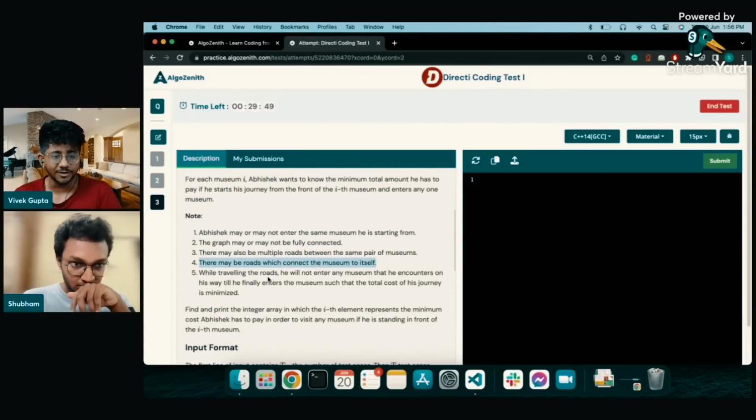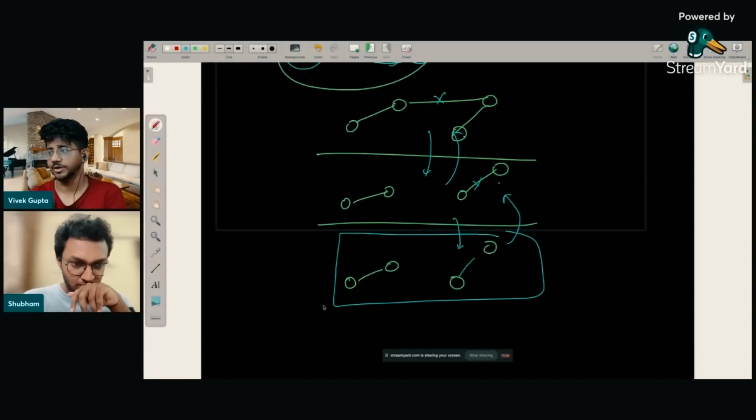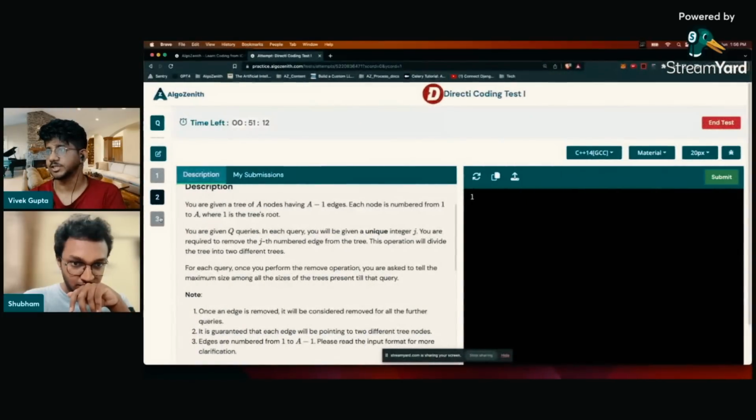We'll come back over here, and I think Shubham is doing the last problem. I think I've already explained the second problem. Let's move to the last problem and read it on our screen, right? Let's move to the last one.